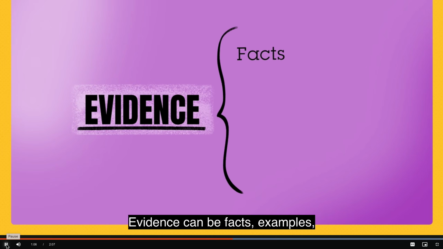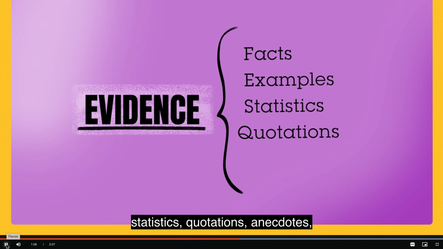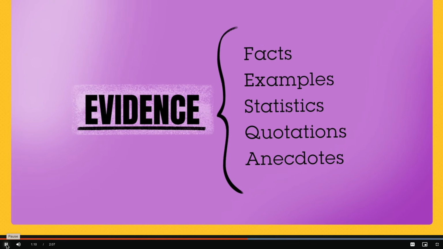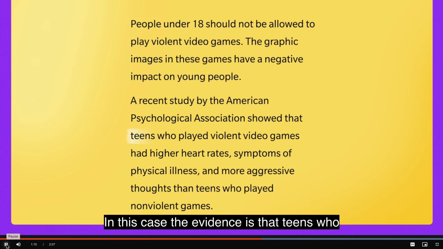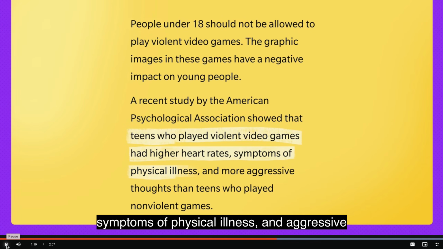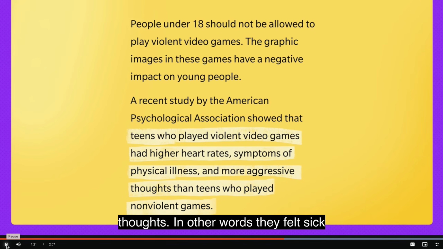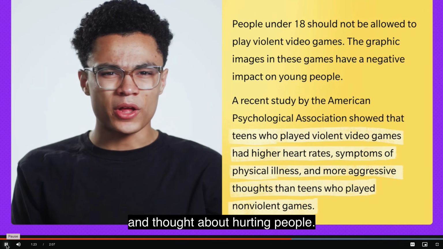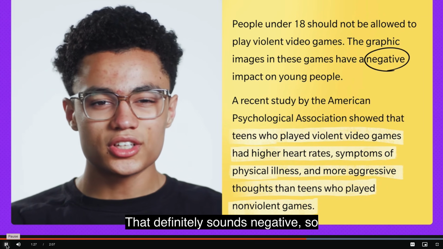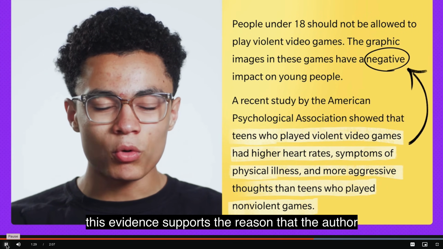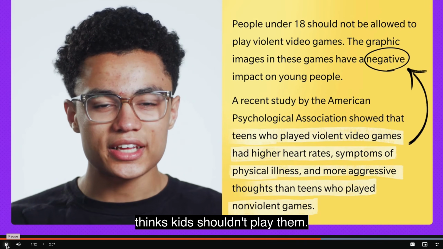Evidence can be facts, examples, statistics, quotations, anecdotes, pretty much anything from a trusted source. In this case, the evidence is that teens who played these games had higher heart rates, symptoms of physical illness, and aggressive thoughts. In other words, they felt sick and thought about hurting people. That definitely sounds negative. So this evidence supports the reason that the author thinks kids shouldn't play them.